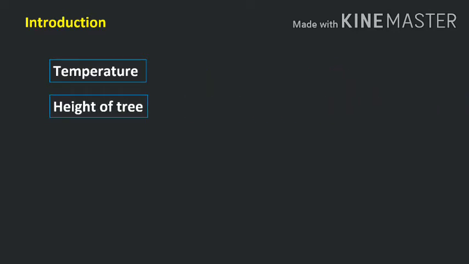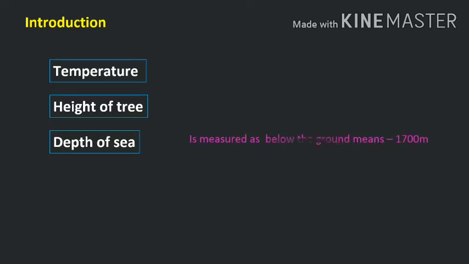Height of tree. We measure the height of tree above the ground. As it is measured above the ground, that is plus 7 meter. Okay. Depth of sea. Depth of sea is measured as below the ground, means minus 1700 meter.